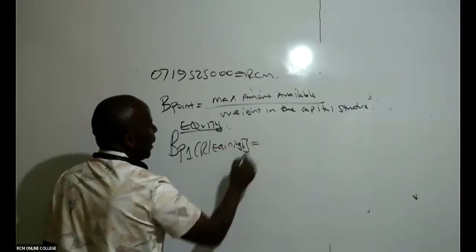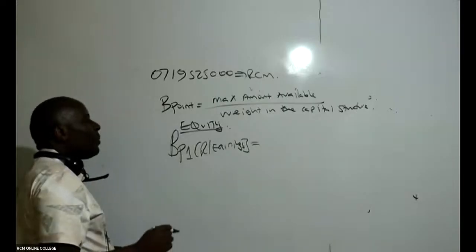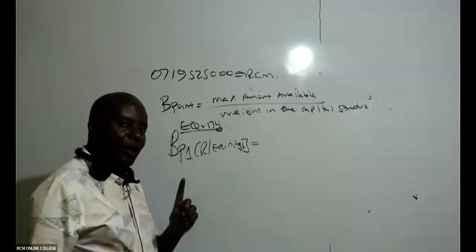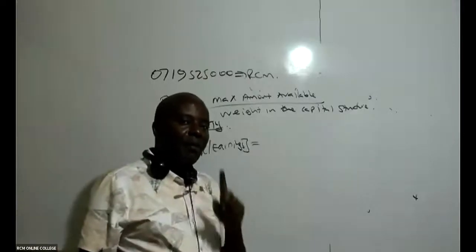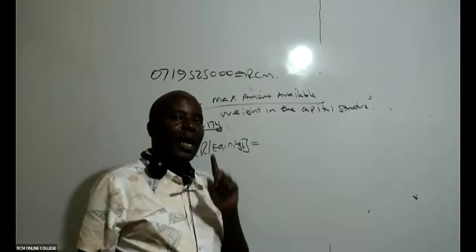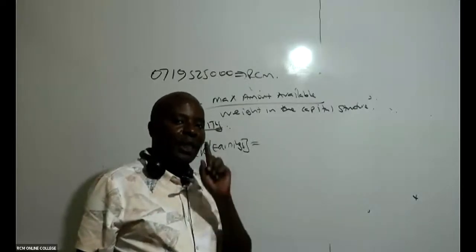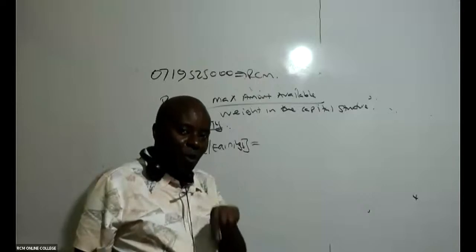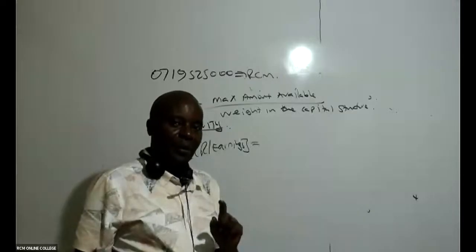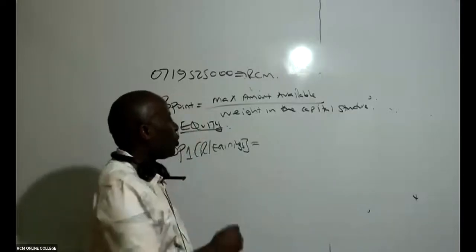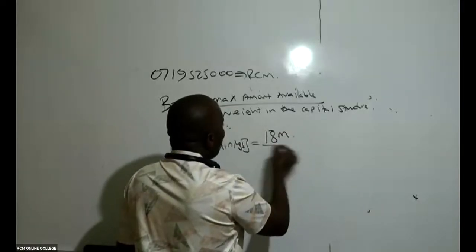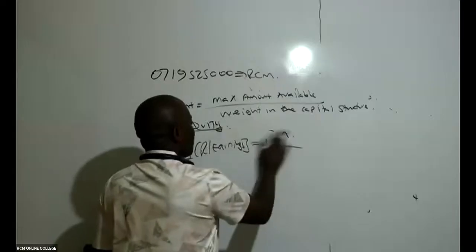Let me ask you guys a question. Has this examiner given me the maximum retained earnings for this particular project? Do I know how much I can withdraw maximally from the retained earnings account for this new project? They have told me they're going to give me a maximum of 18 million.